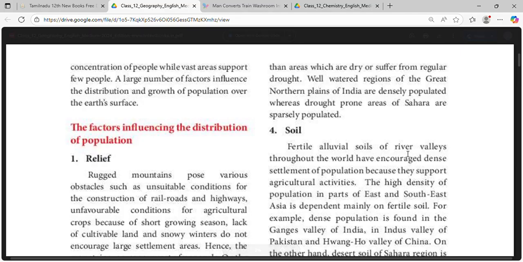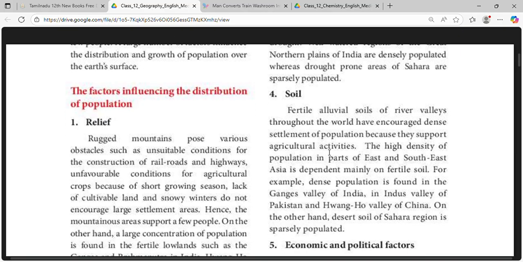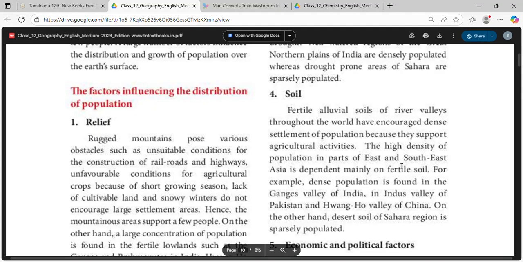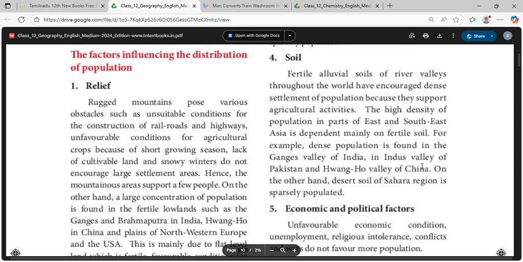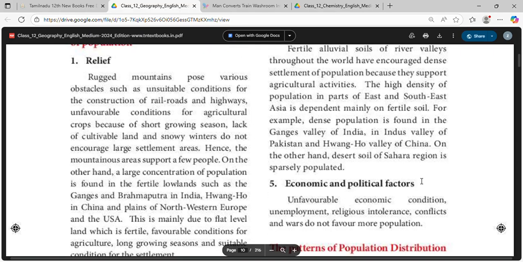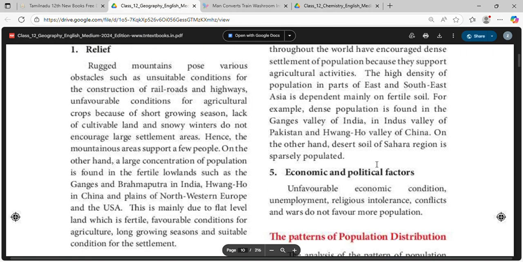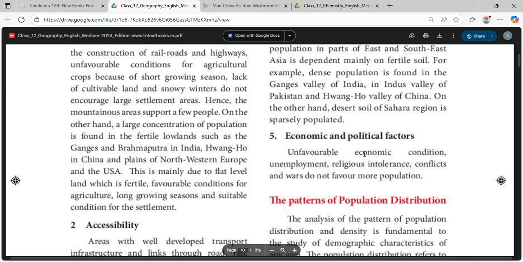Soil: fertile alluvial soils of river valleys throughout the world have encouraged dense settlement of population because they support agricultural activities. The high density of population in East and Southeast Asia is mainly based on fertile soil. Dense population is found in the Ganges Valley of India, the Indus Valley of Pakistan, and the Guangzhou Valley of China. On the other hand, the desert soil of the Sahara region is sparsely populated.